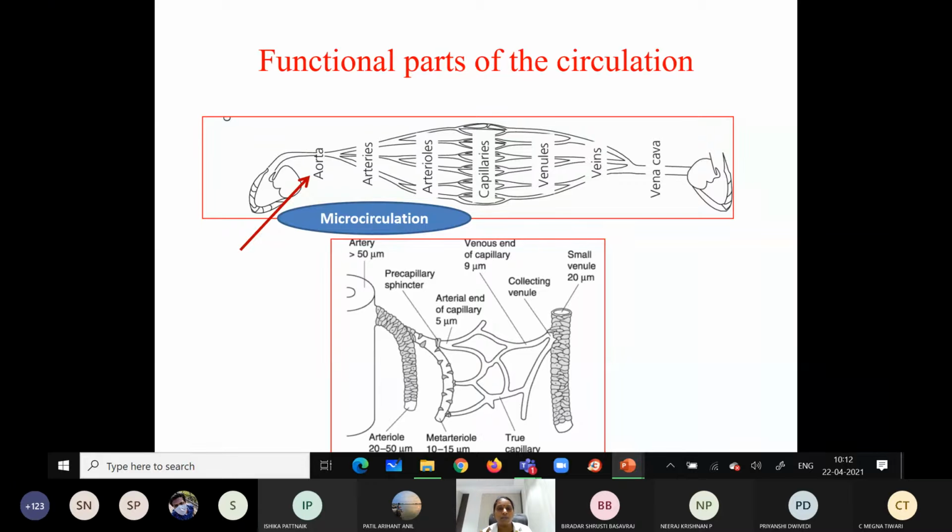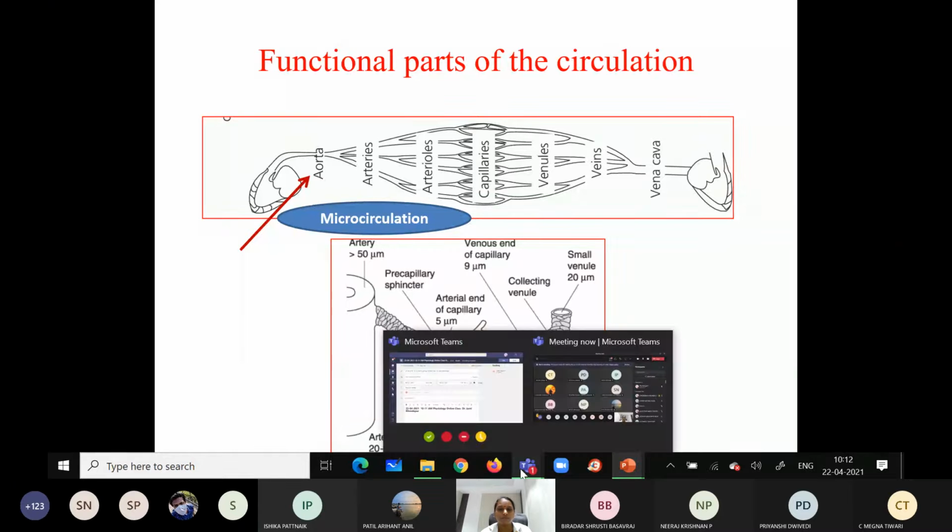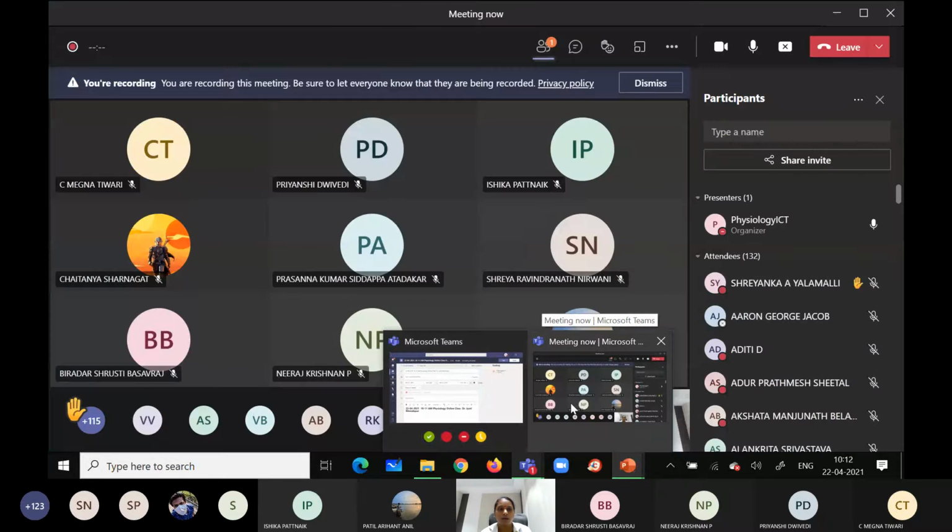This recoiling and stretching property of the aorta takes part in the maintenance of the mean arterial pressure, right? So what do you mean by mean arterial pressure? Can anybody tell me? Megha, Meghna.